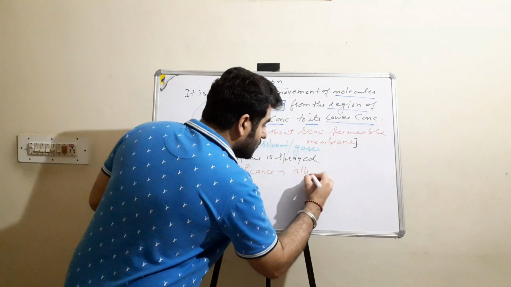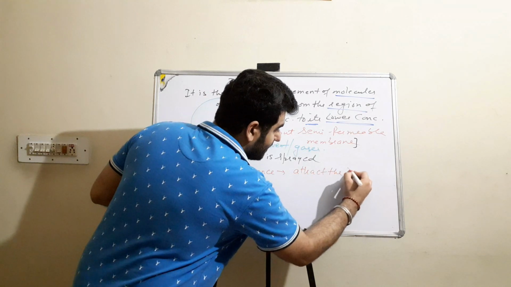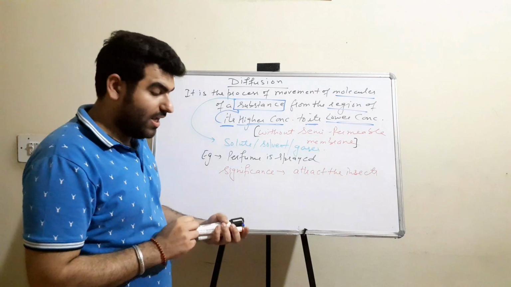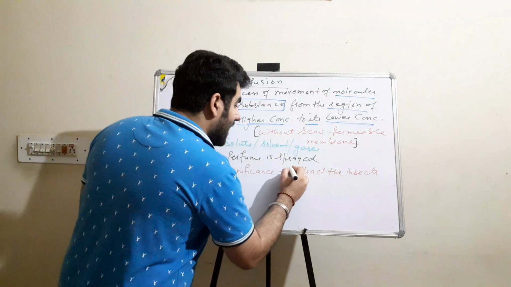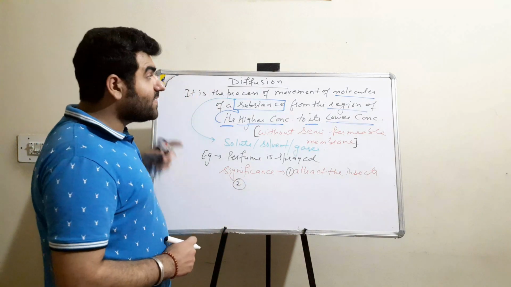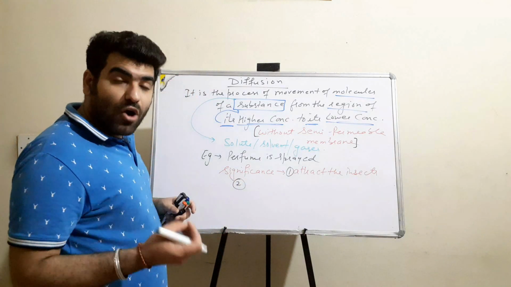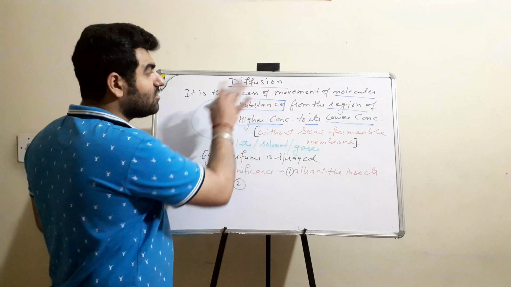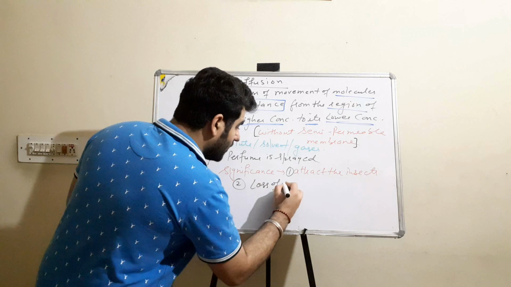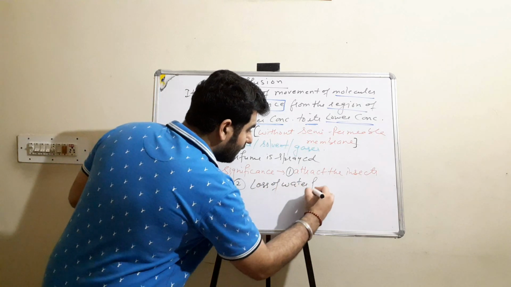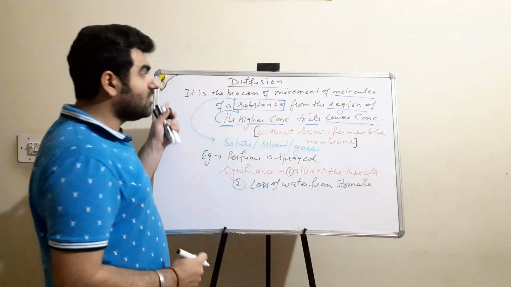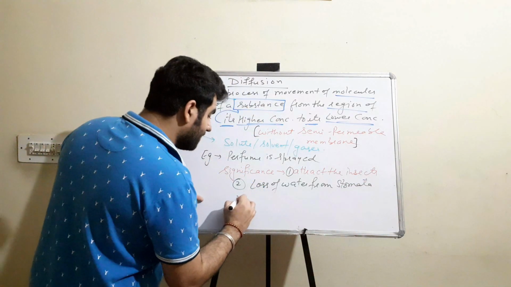So first is to attract the insects, and the further result of this is pollination. The second significance is the loss of water by transpiration, that is, loss of water from stomata, which also occurs due to diffusion.